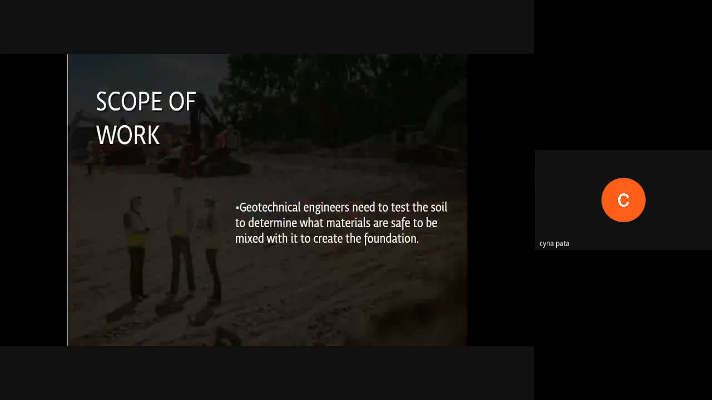Geotechnical engineers need to test the soil to determine what materials are safe to be mixed with it to create the foundation. By doing so, they are able to determine whether a particular site is suitable for a proposed project and can inform the engineering design process with regard to how ground conditions can be made safe and effective for